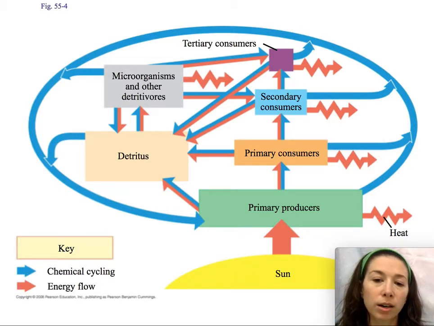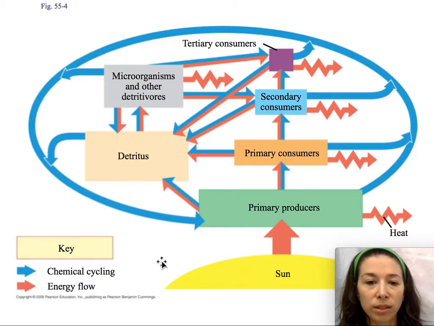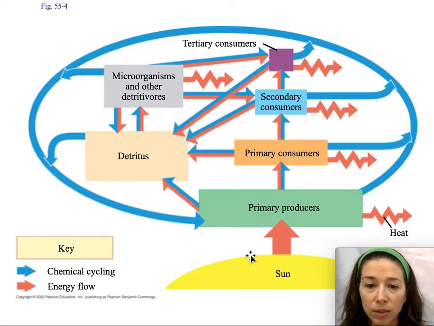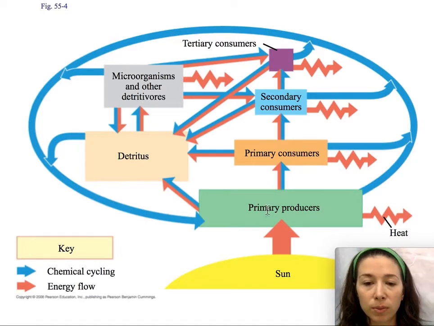So much like the cartoon we just saw, we receive energy into our ecosystem from the sun. Plants capture that sunlight and turn that energy into matter, into material, right? So plants are taking energy and converting it into something that you can actually hold. Plants are known as primary producers. This is going to be an important term for you to remember, and I encourage you to take a moment and think about those words and find a way to remember them.